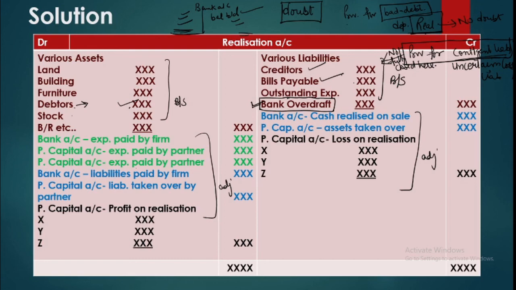So what we do for these is that if you have these provisions, then for the relevant amount of liability, that amount will be closed here, but the amount for which there is no liability will be taken as a profit. So if you have provision for contingent liability of 50,000, but at the end you find that there is no liability for this, so this is a profit. It will go in the partners' capital account. But if suppose you have a liability of say 30,000 against this, so 30,000 will be closed here as a liability, 20,000 will go as a profit. So we'll take up this separately also, but right now when we are doing the exercise, I'm just telling you that there are quite a few things that we need to remember.